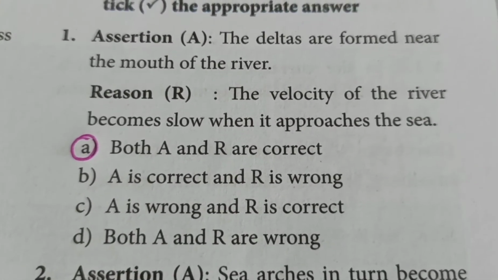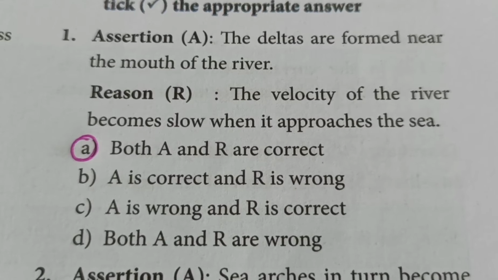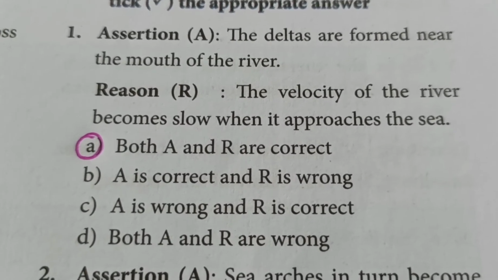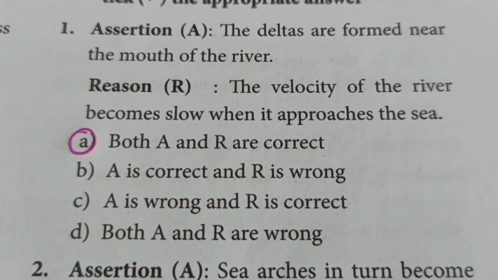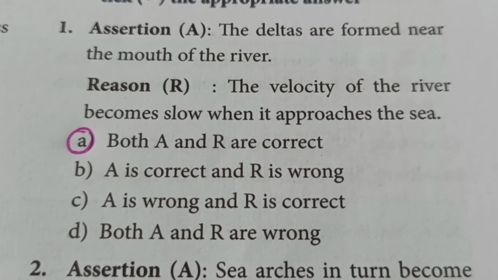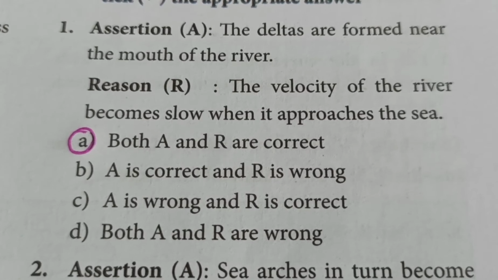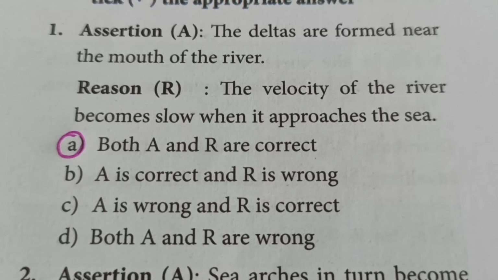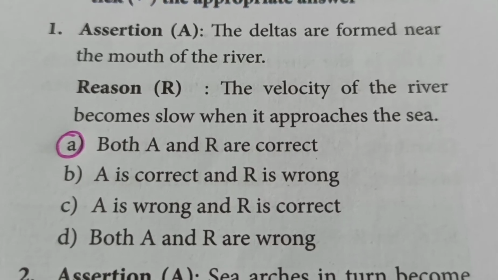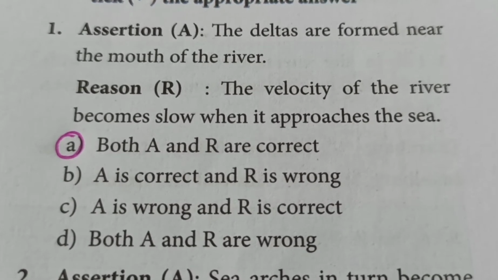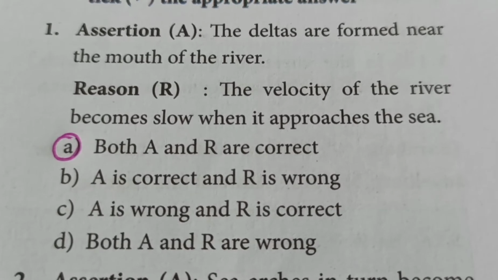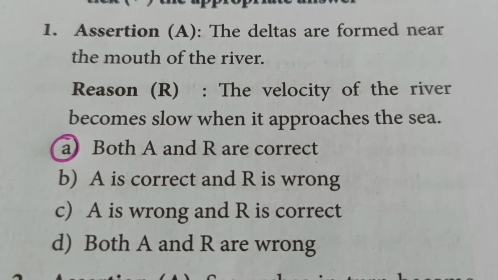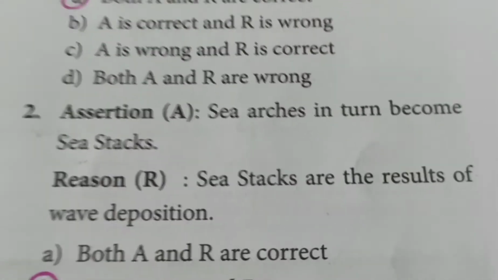Assertion, the deltas are formed near the mouth of the river. Delta is formed near the mouth of the river. The reason they give is the velocity of the river becomes slow when it approaches the sea. Yes, as the river flows, the river carries more sediments, and when they come near the sea, the speed of the river gets reduced, so all these sediments are collected there near the sea, which forms the delta. So the answer is both A and R are correct.